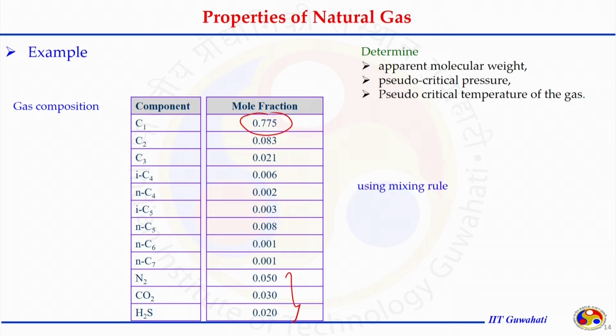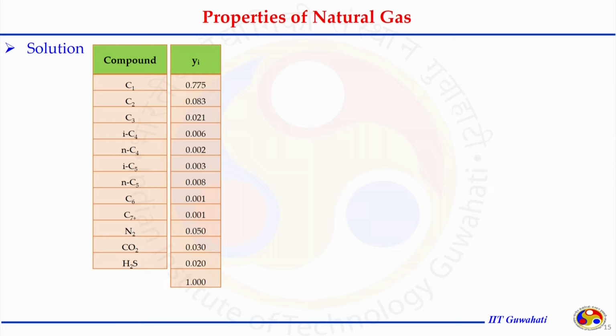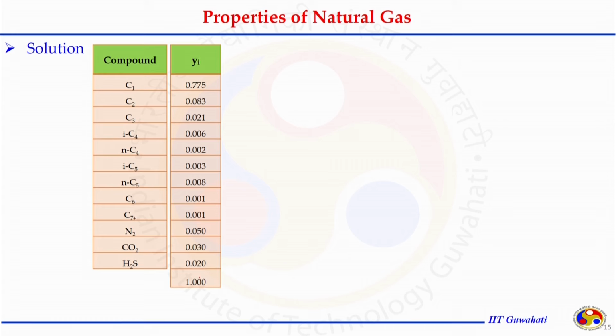What is the next step? We can apply the mixing rule to calculate the apparent molecular weight, pseudo critical temperature and pseudo critical pressure, and once we know the apparent molecular weight, we can also calculate the specific gravity. On the solution side, we have the compounds and we know the composition or the mole fraction of those compounds present in the natural gas, and the summation of mole fractions should be 1.